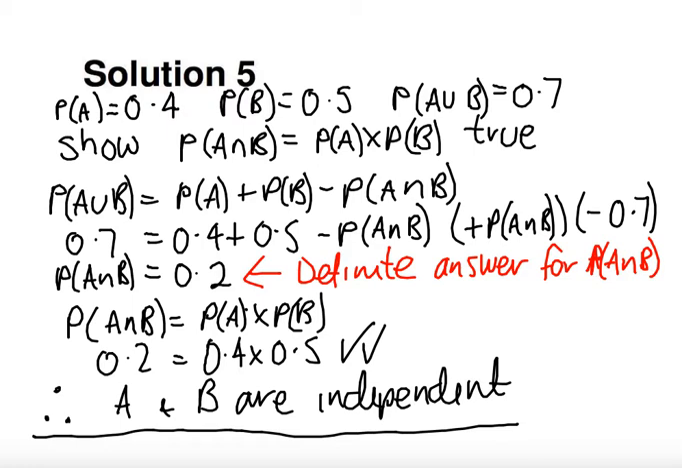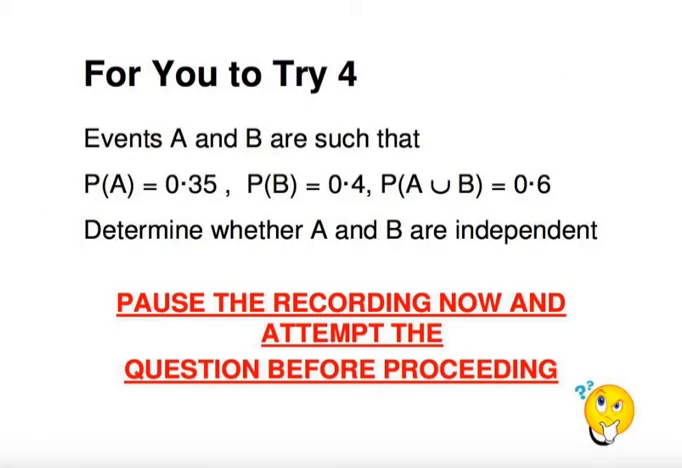Okay, time for you to try one out. So, events A and B are such that probability of A is 0.35, probability of B is 0.4, and the probability of A union B is 0.6. I want you to determine whether A and B are independent. So pause the recording now and attempt the question before proceeding.